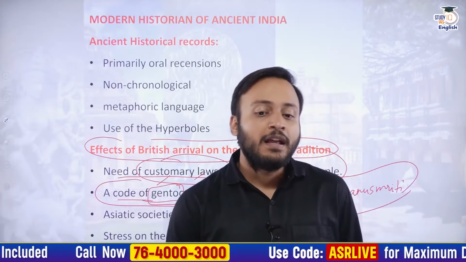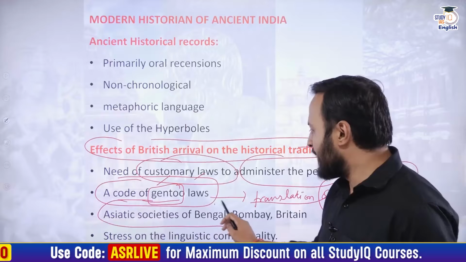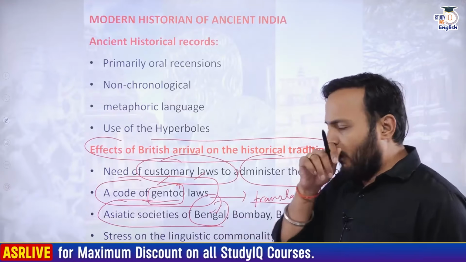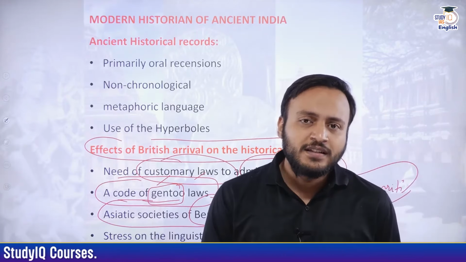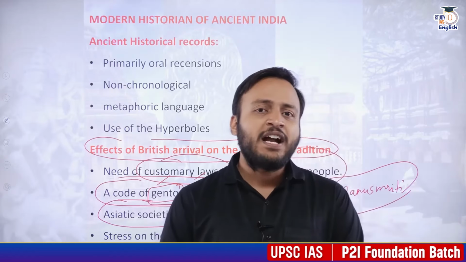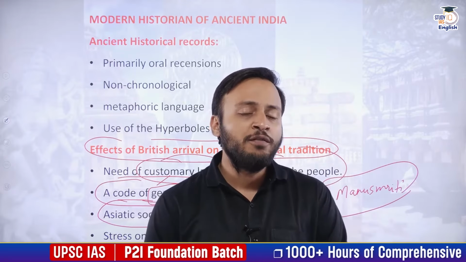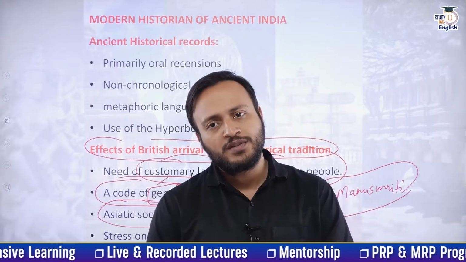In fact, a society called the Asiatic Society of Bengal was established. And this Asiatic Society of Bengal was established mainly due to the contribution of two individuals. One was Warren Hastings, and the other one was William Jones.